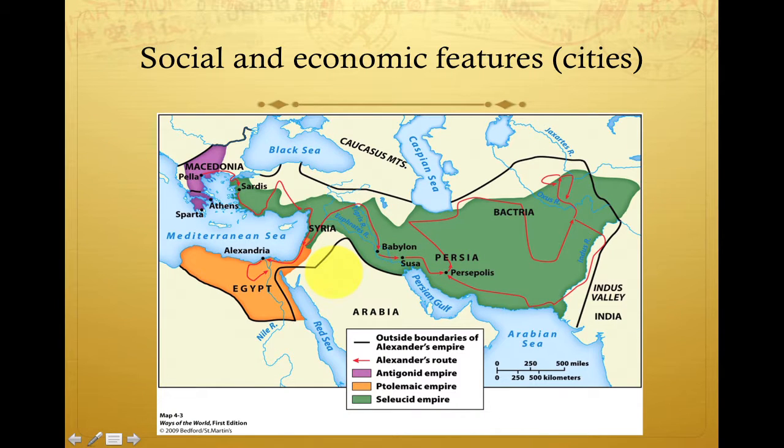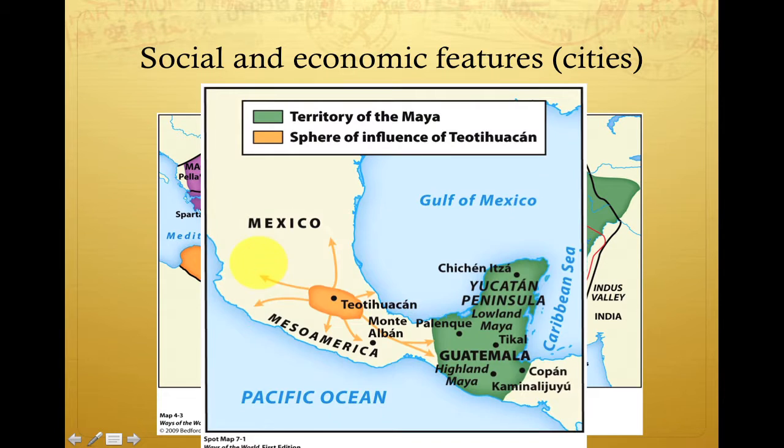Your book also focused on Alexandria, the city built by Alexander the Great, which was known for its massive harbor and library that was the center of Greek culture. And also on Teotihuacan in Mesoamerica, which is located here.